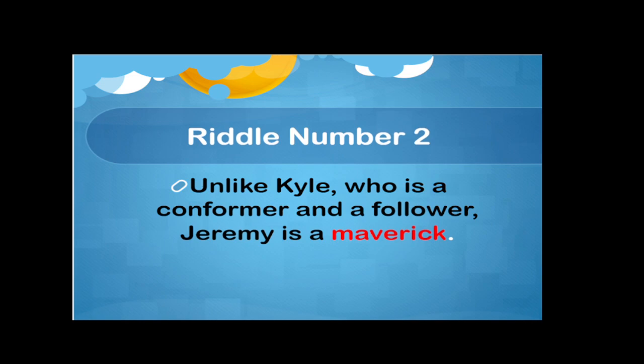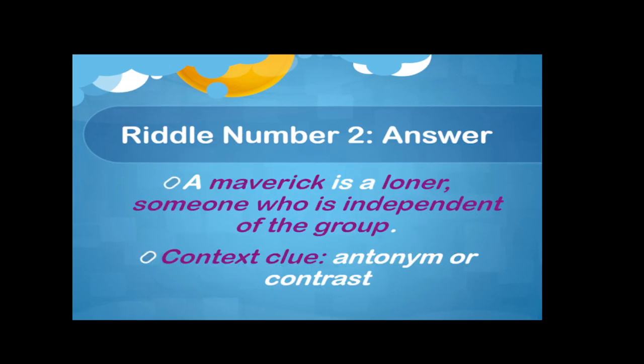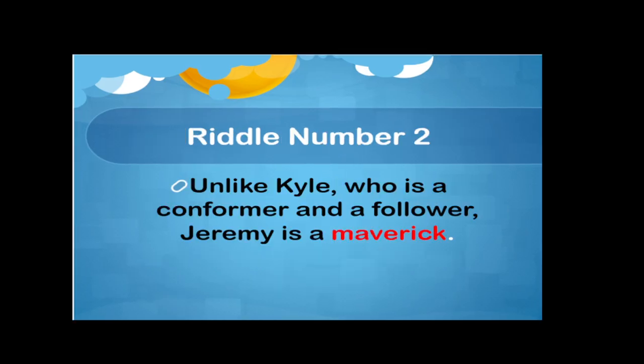Okay, time's up. The answer is a maverick is a loner, someone who is independent of the group. An antonym or contrast is what we used as our context clue.